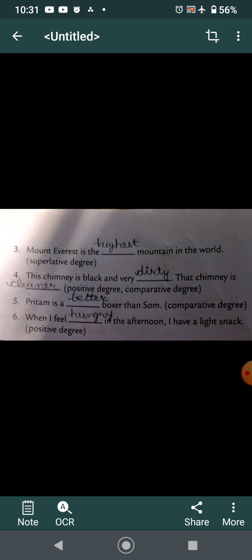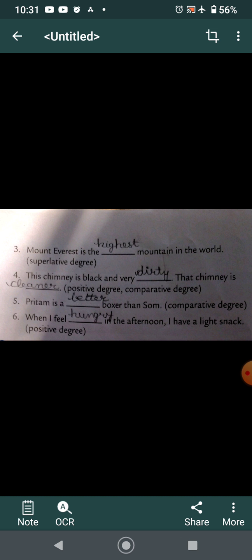Superlative degree. This chimney is black and very dirty. Positive degree, no comparison. That chimney is cleaner means it is comparative degree, comparison between two. Cleaner. Pritam is a better boxer than Som, comparative degree.